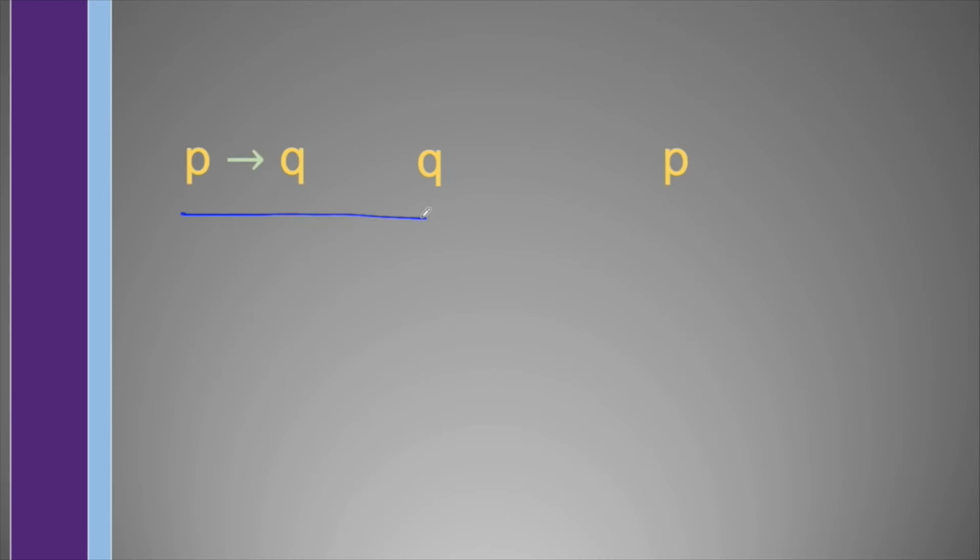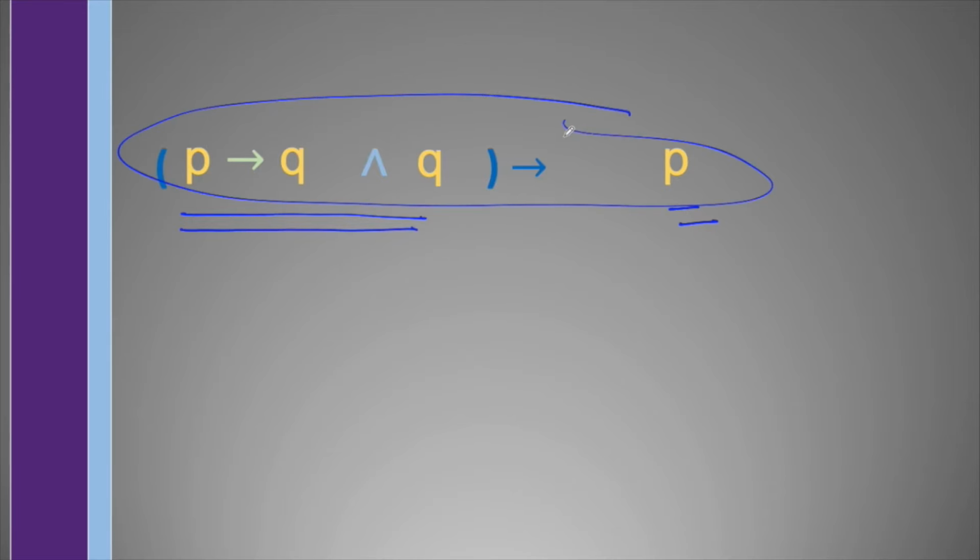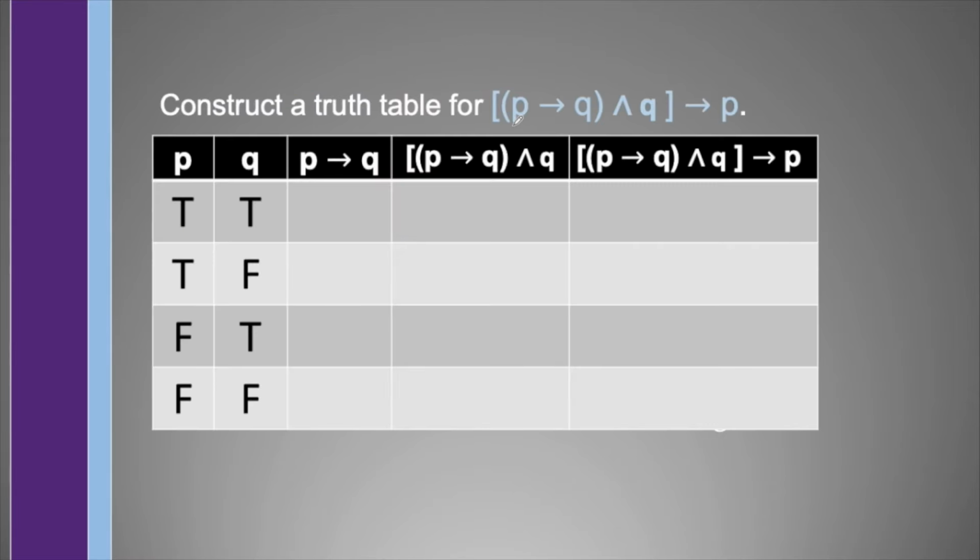Now, given this hypothesis and conclusion, we may combine all the hypotheses with the conjunction operation. And since again this is a hypothesis and this is the conclusion, we're going to make use of the implication operation. Now, all we have to do is to construct a truth table for this argument, in which we may begin with if P then Q, in which this operator again implies that this is false if this is true and this is false. So this is false and these are true.